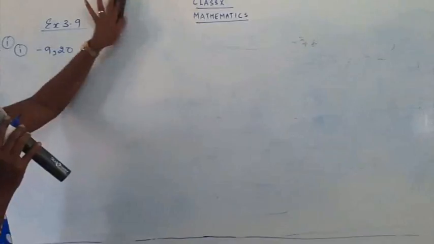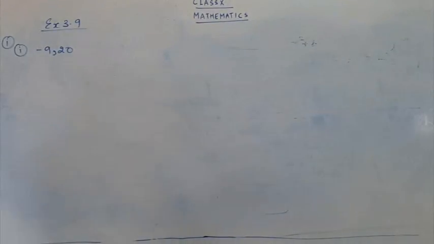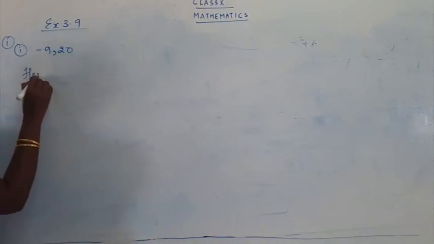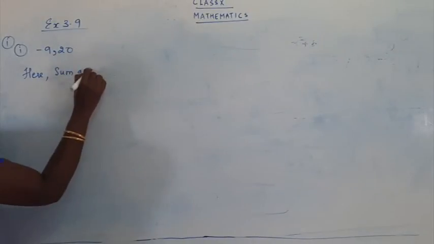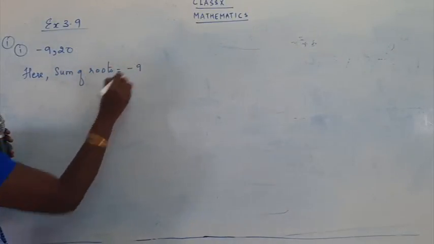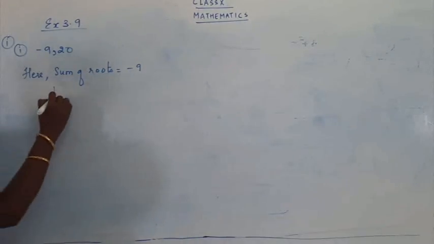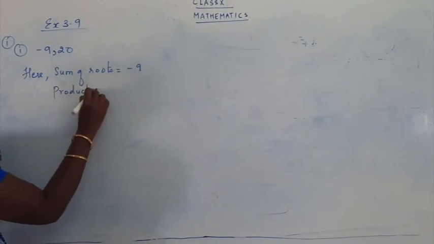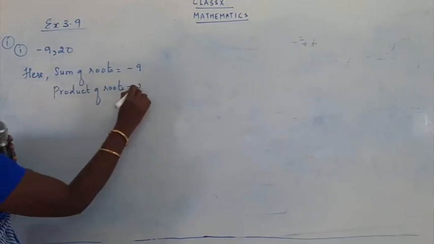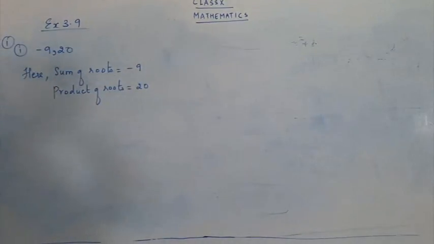That's why I told you that whatever points we write, it will be used in our exercise, in the particular exercise. Just write down here, sum of roots is equal to minus 9. Sum is given, product is given. So sum is equal to minus 9. Product of roots is equal to 20. What is the sum? Sum is equal to minus 9. What is the product? 20. This is given to you and we have taken this down from the question part.